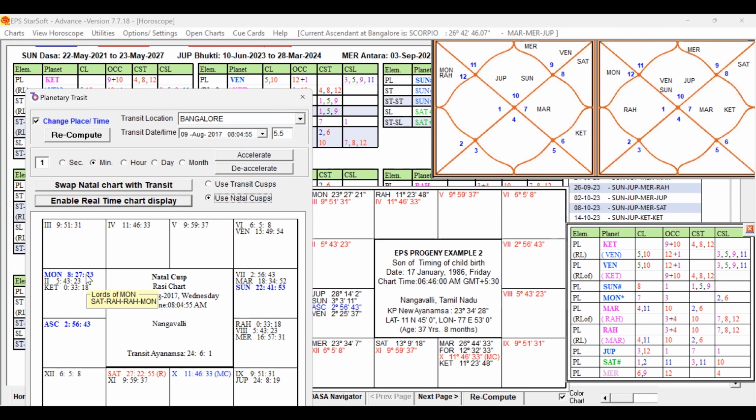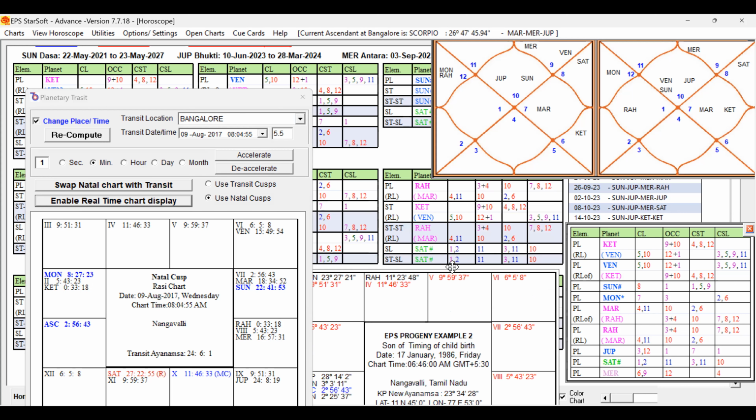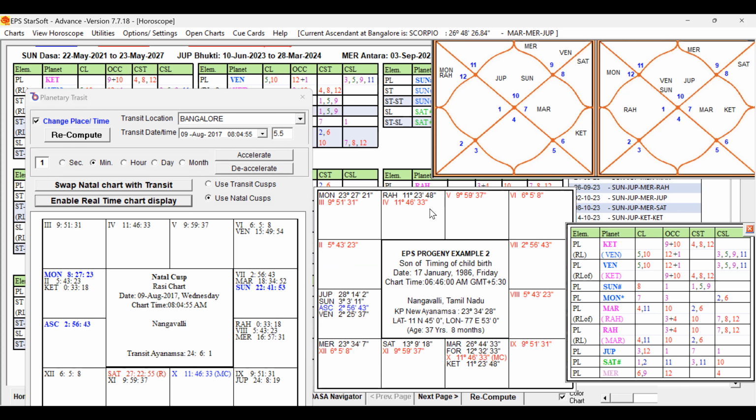You can see the moon is in the sign of Saturn. So Saturn is a good key planet, in the star of Rahu. I have taken the time as 8 a.m. So definitely, if it is the whole day, Saturn is going to be in the star of Rahu. Rahu is, you can see, in 3, 4, 7, and Rahu is in the star of Ketu, representing Venus. So indirectly it is connected.